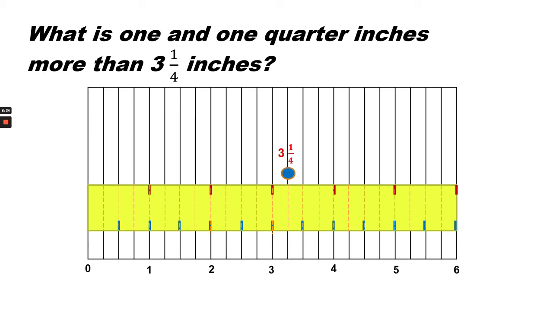What is 1 1/4 inches more than 3 1/4 inches? Okay, we know that there are 4 quarters in 1 inch. So 1 1/4 inches would have 5 quarters. So we're going to count up 5 spaces.